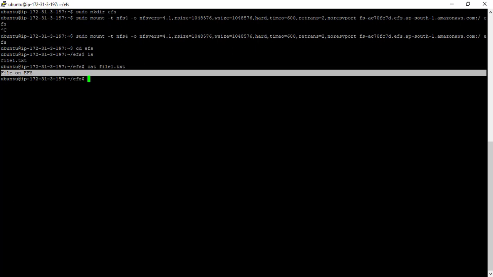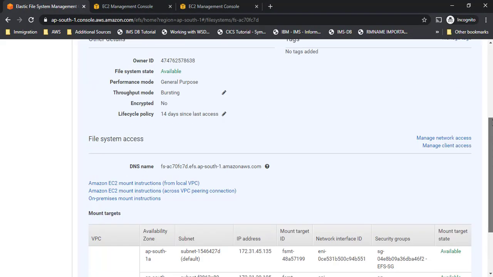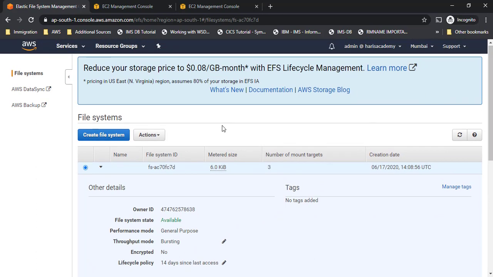So this way we have understood how EFS works and how we can attach multiple EC2s which are in different availability zones. Still we can access whatever is there on EFS. It is like a network file system, and the limitations we have already seen. This is only accessible for Linux machines. For Windows we need to have FSx, which works for both Linux as well as Windows, right? I hope you understood this demo as well, and the importance of EFS. I like this demo because we have also seen how to troubleshoot an issue which we faced, right?